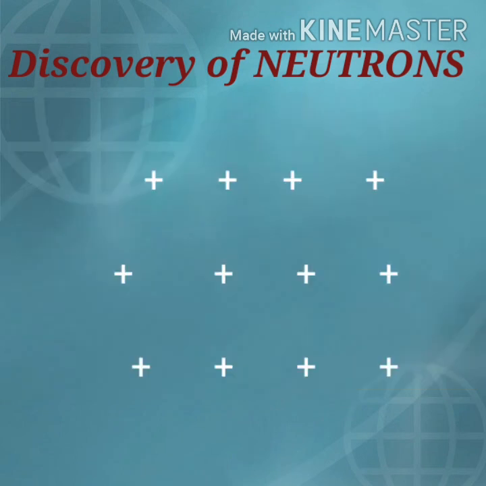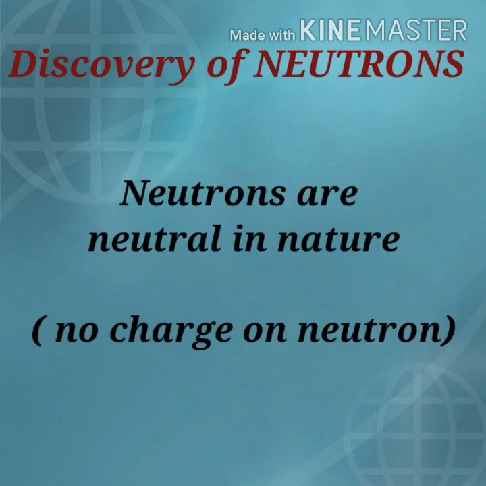After that, he checked the nature of these particles by passing them through electric charges. He observed that no particles were deflected by these charges, so he concluded that the neutron is neutral in nature.